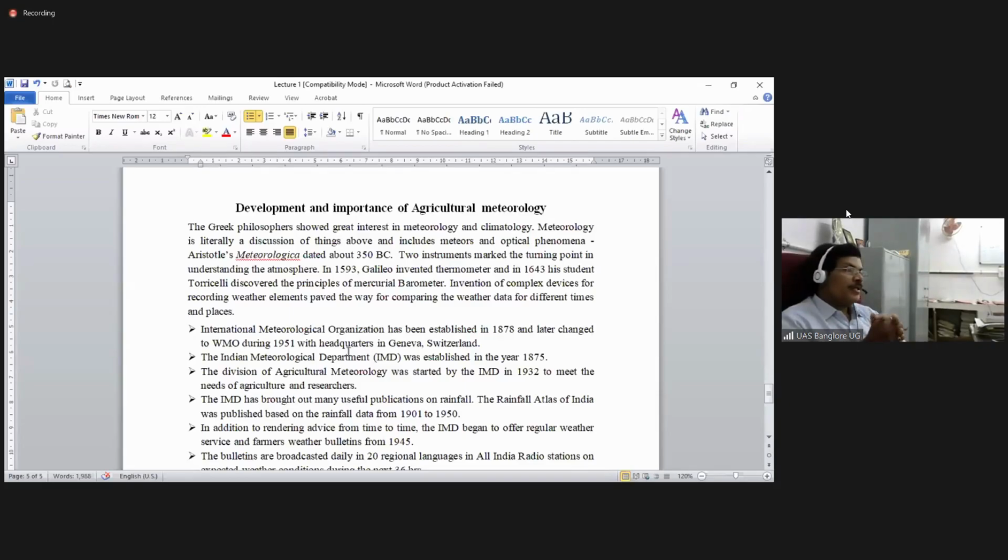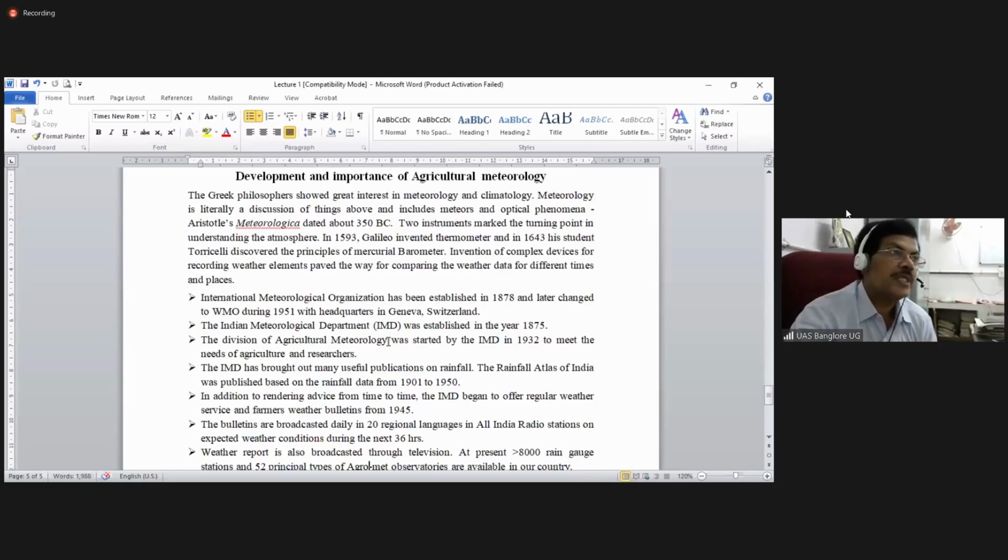So we work out the normal rainfall. Many things we are doing, such as how the probability of rainfall can be worked out. Of course, now many computer models are there to predict rainfall. Even the Indian Meteorological Department and nowadays private advisory services have also entered. Accordingly, good advisories are being given to the farmers.